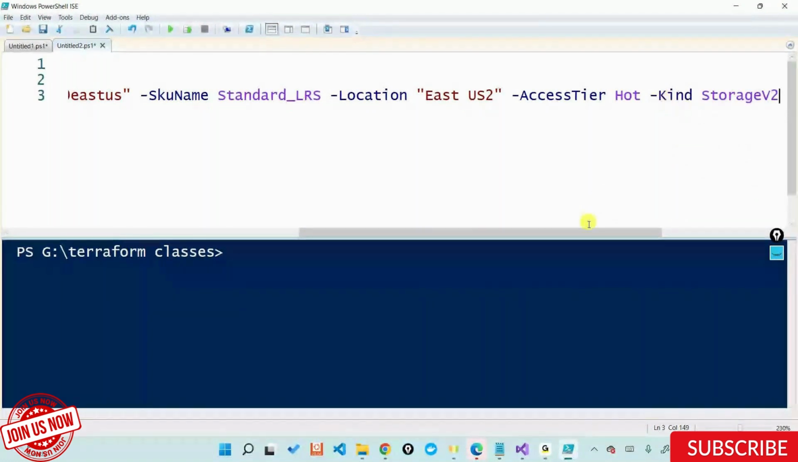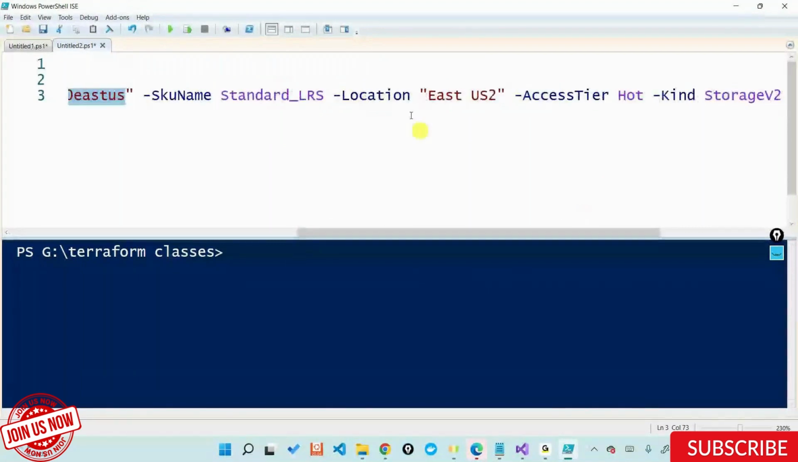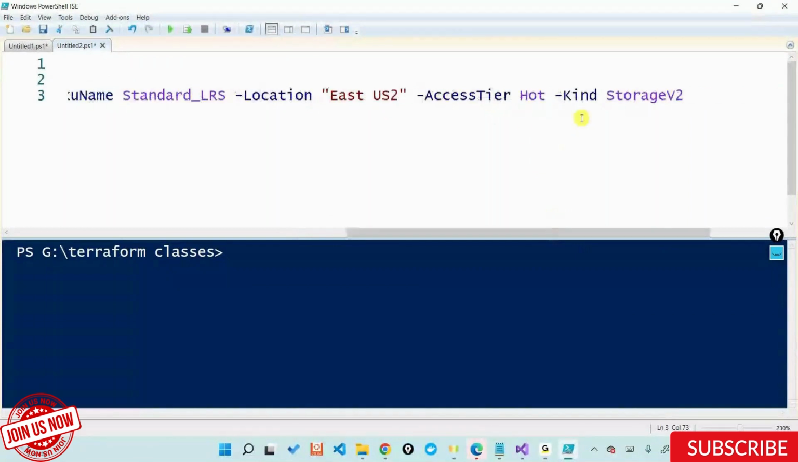So right now if you look at this one, it's New-AzStorageAccount, the name of the resource group that I want to create this in, the name of the storage account that I want to create, the location where I want to create the storage account, access tier of the storage account, and also the kind of the storage account that I'm creating. And let's execute this command out.